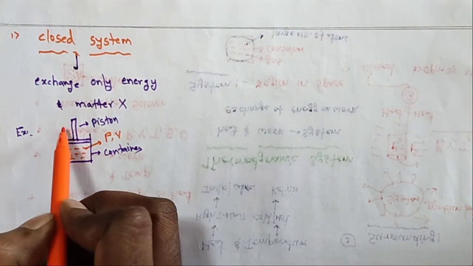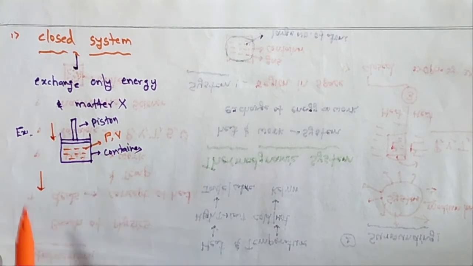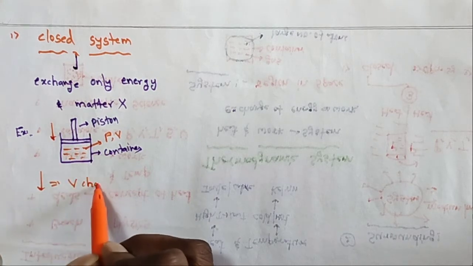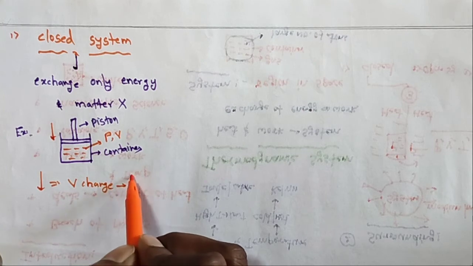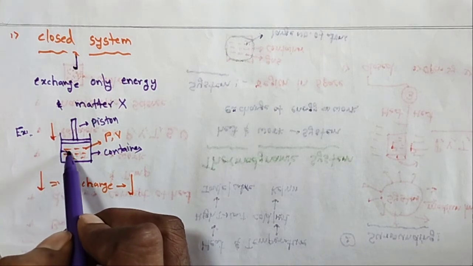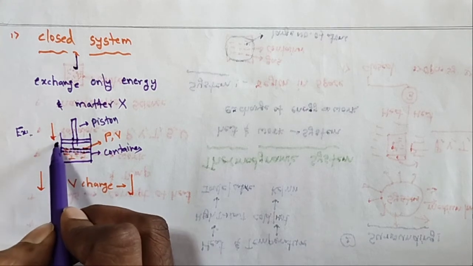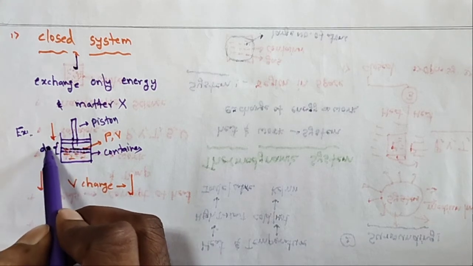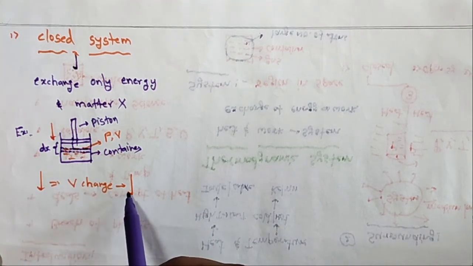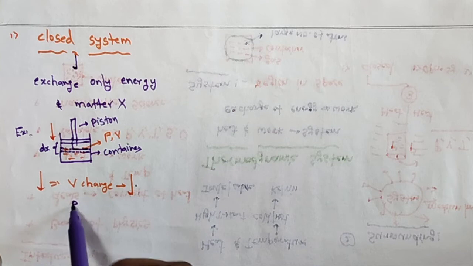Suppose the piston is pushed down like this. What happens to the volume? The volume will change. Does it increase or decrease? The volume will decrease. Here the piston is moving downward by dx. So the volume will decrease, and the pressure will increase.